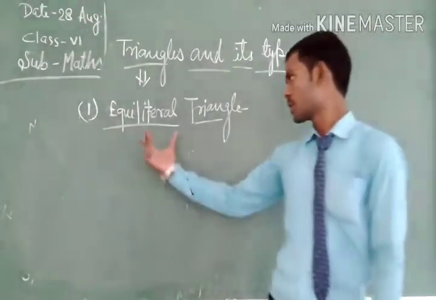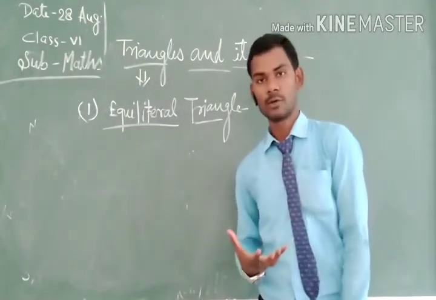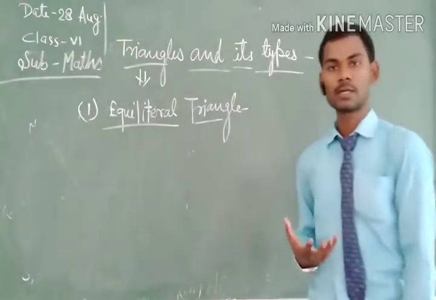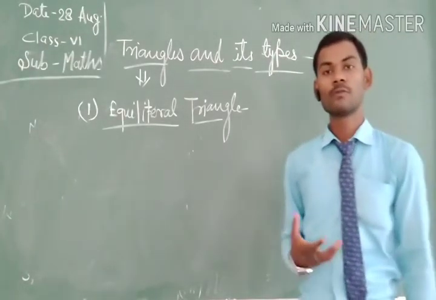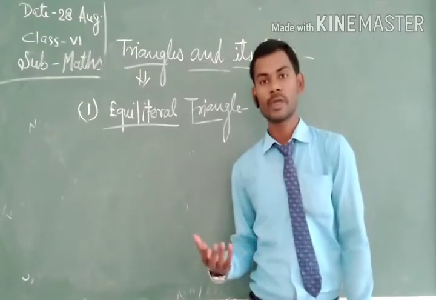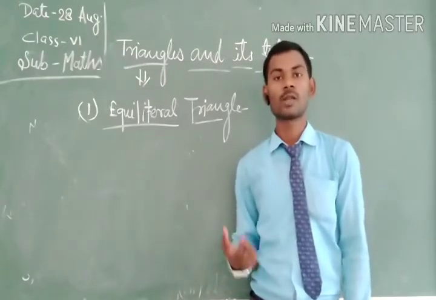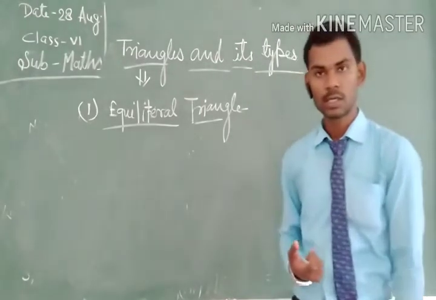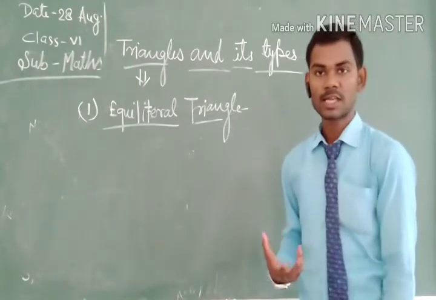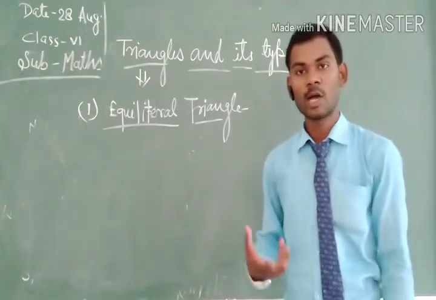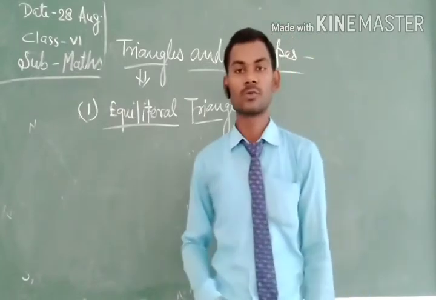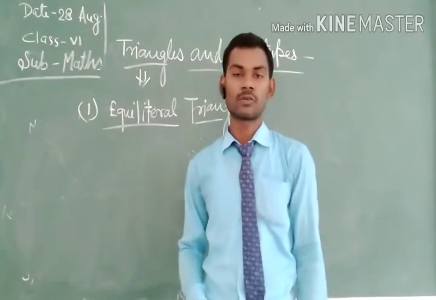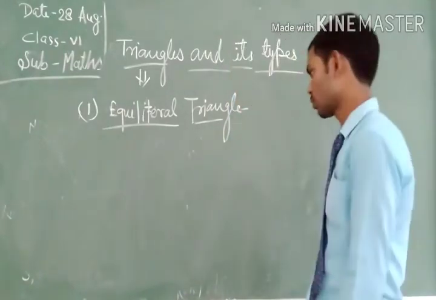The meaning of equilateral is same side. So we define that a triangle in which all sides are equal, a triangle in which all sides are of equal length, is known as an equilateral triangle.